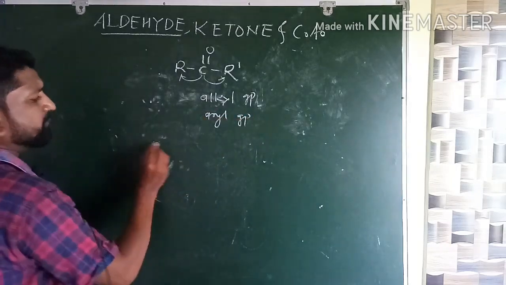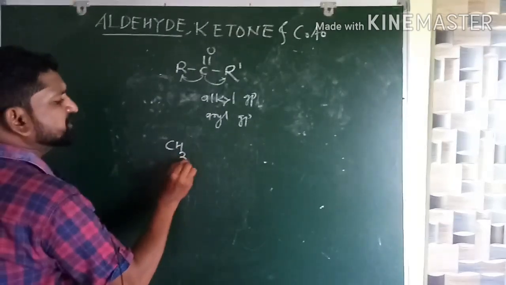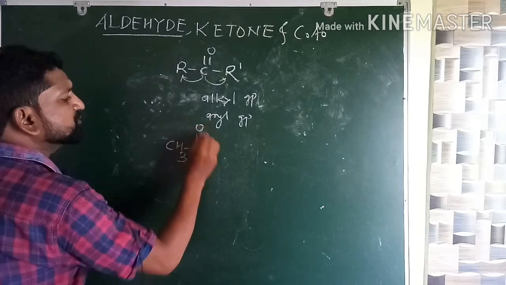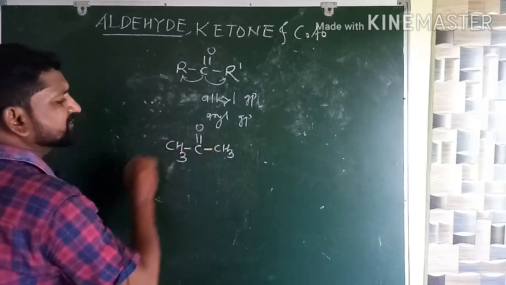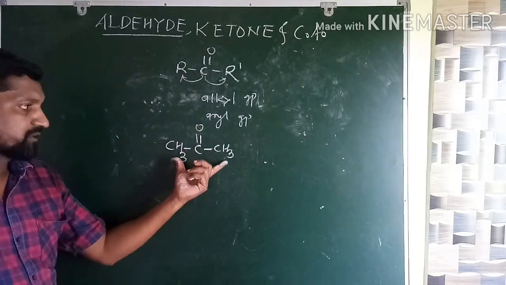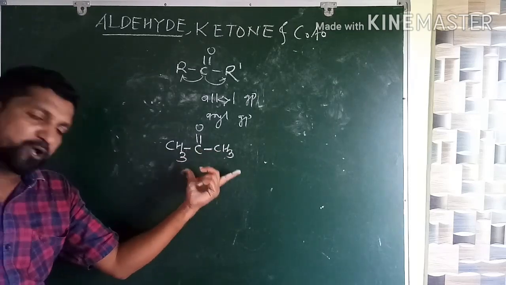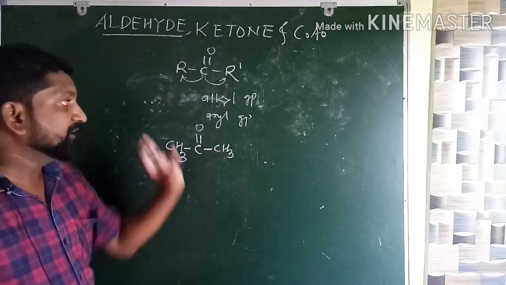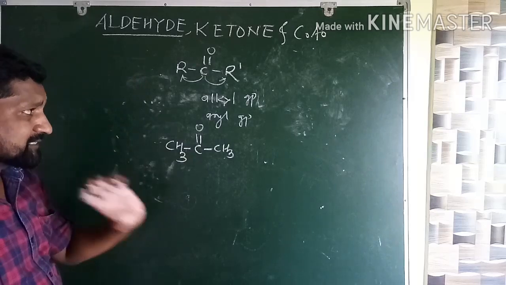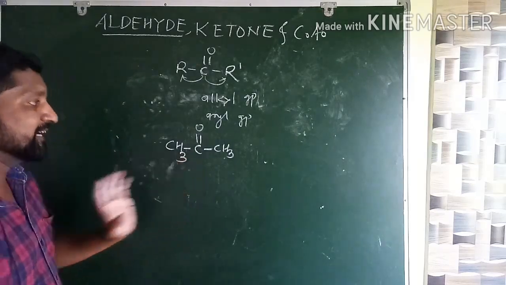Okay, for example, let us write the first member of the ketone, CH3 double bond CO and CH3. What is this? This is your acetone, dimethyl ketone. In nomenclature we will see in detail. Now everybody see here. What is the basic fundamental difference between aldehyde and ketone?